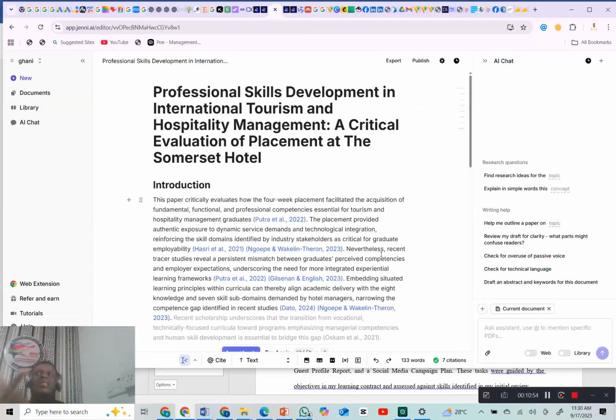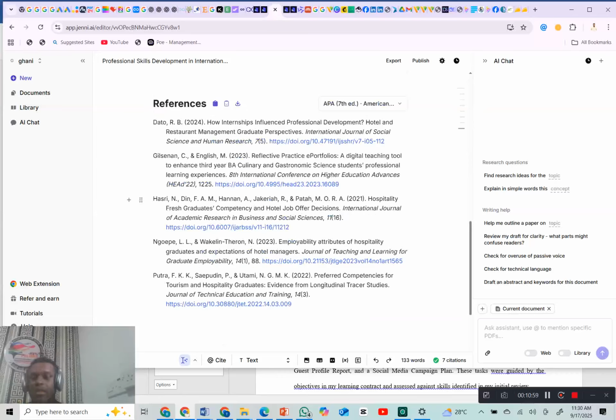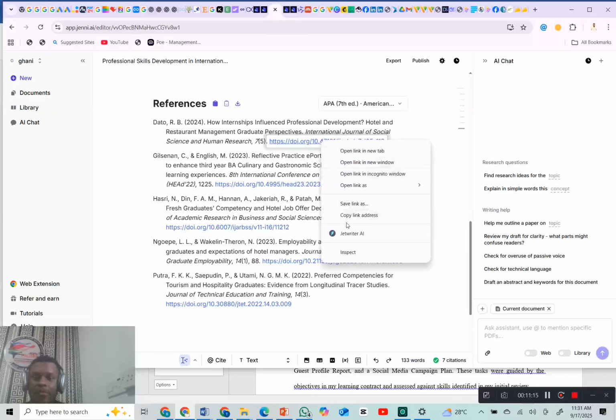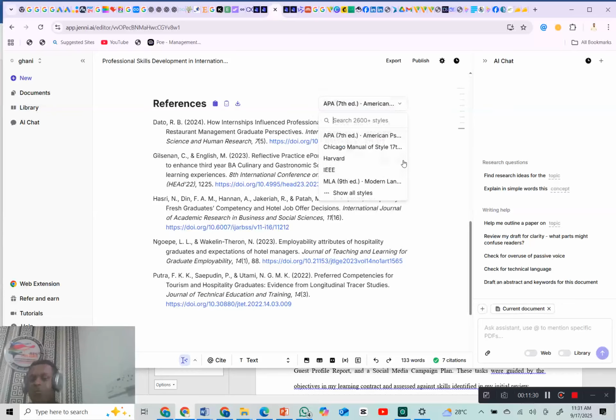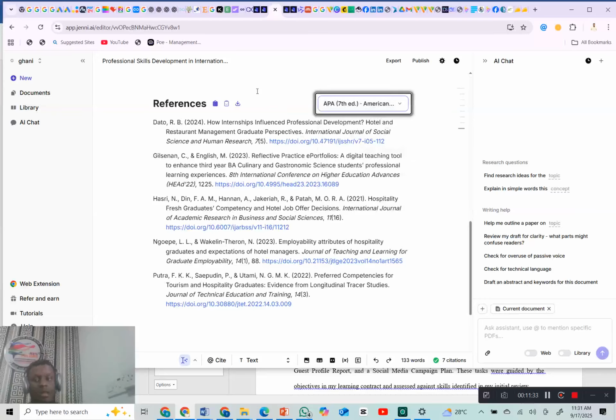So these references now, if you take them and check them, you will see that they're accurate. I've used it for a long time, so I don't verify anymore because I know it is true. For example, if you take this DOI link, you copy it and paste it in another website or another page, it will give you this particular journal you're referencing. As you can see also, the referencing style is there. You can also change it here if maybe it's a mistake. This is it. Are you getting it? So as you can see, it's as simple as this.